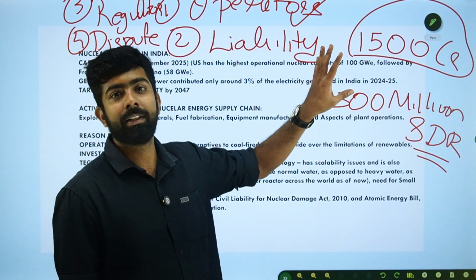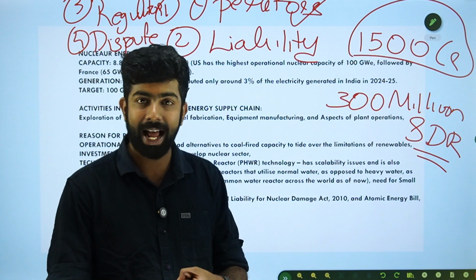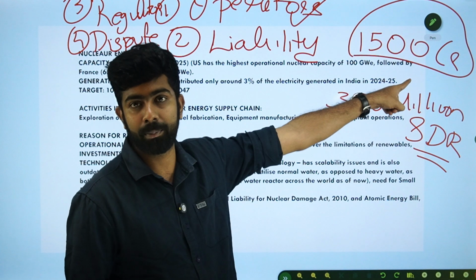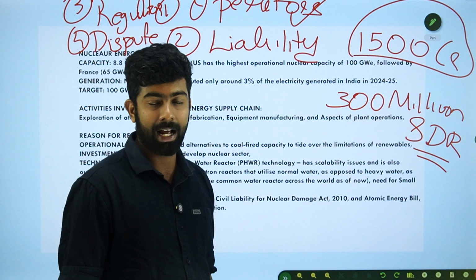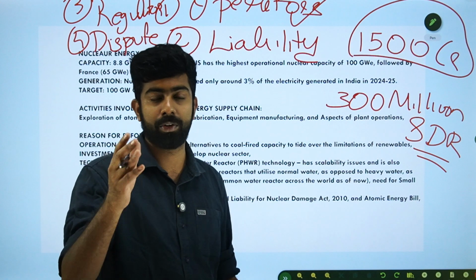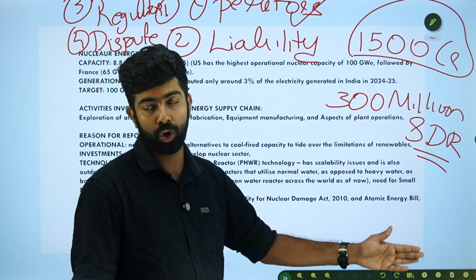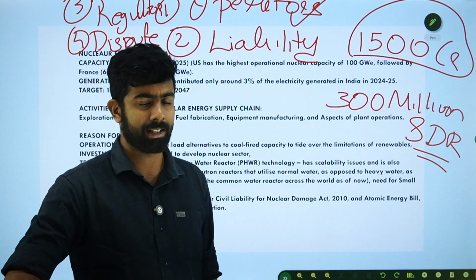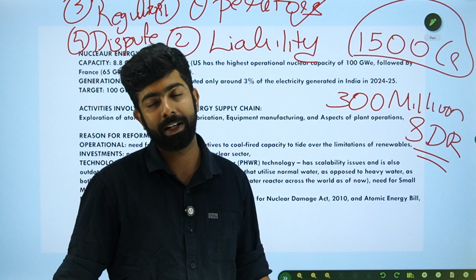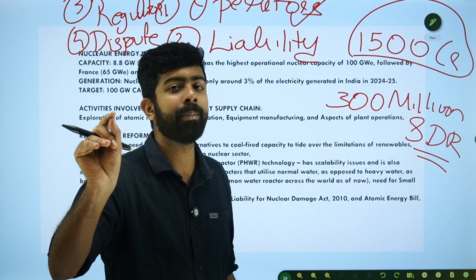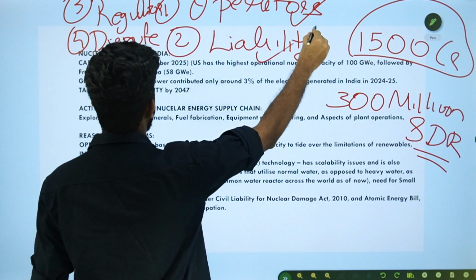But after that, the other liabilities have been retained. The operator has a strict liability and it has increased the quantum to 3,000 crore for larger power plants. For smaller power plants between 1,500 megawatts and 3,600 megawatts, it is 1,500 crore, and then it reduces for lower amounts like that. But all the rest of the things are retained. The key sticking point for the foreign players has been removed. I hope this is also clear. So that is regarding the liability.